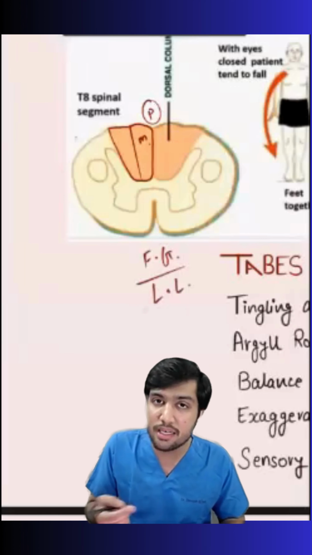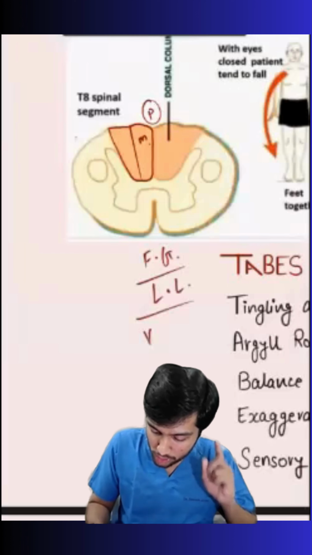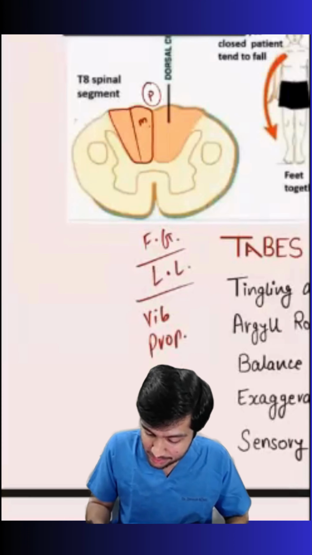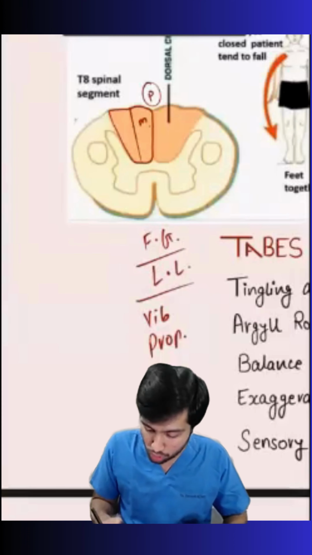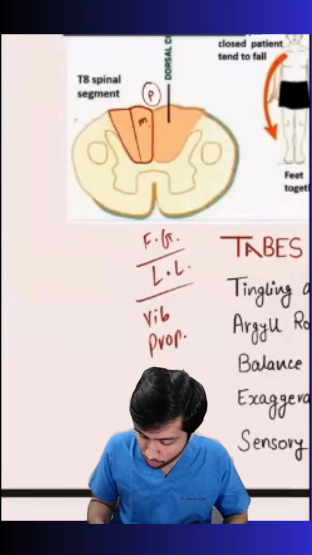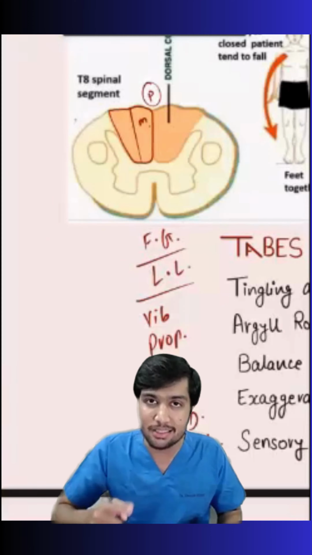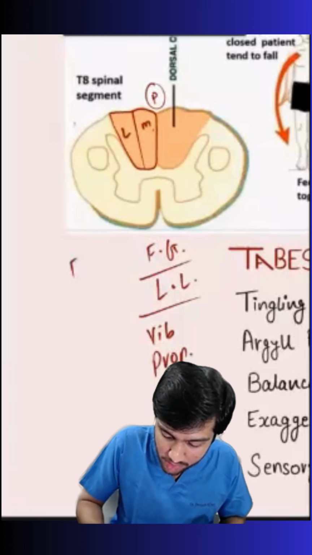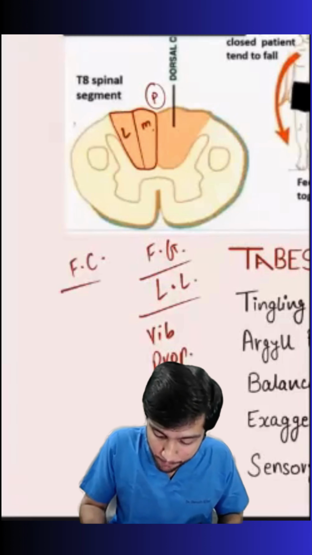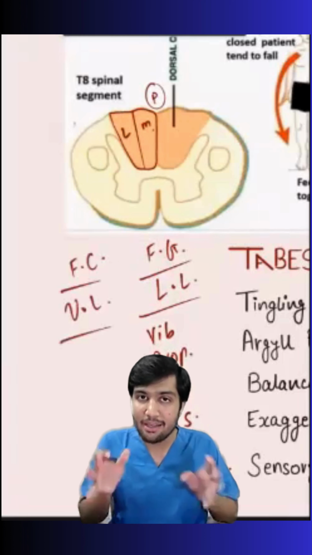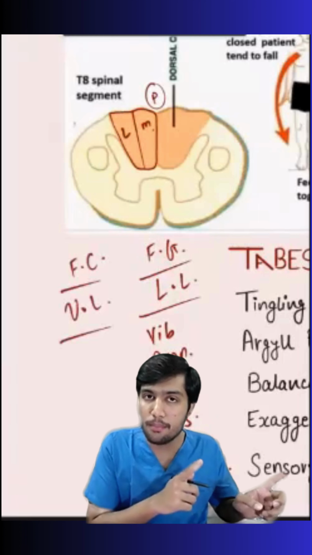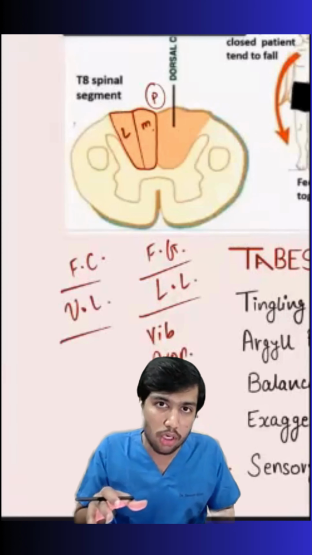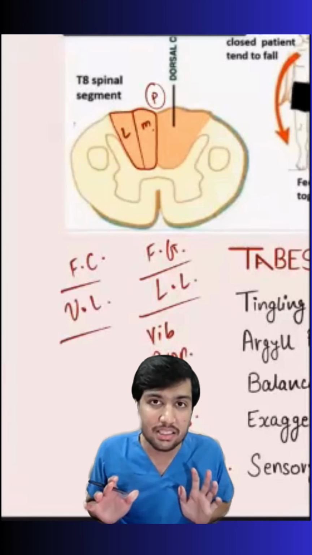And what kind of sensations are we talking about? We are talking about vibration, proprioception, stereognosis, tactile stimulation and tactile discrimination. We are also talking about graphesthesia. All of these sensations from the lower limb will be carried by your fasciculus gracilis towards your brain, and the tract that is present laterally is known as fasciculus cuneatus, which is also taking all of these sensations but from the upper limb towards your brain. All of this we have covered in our dorsal column tract, the ascending tracts of the spinal cord. Here in Tabes dorsalis, the axons of the dorsal column are affected, and hence all of these sensations will be affected.